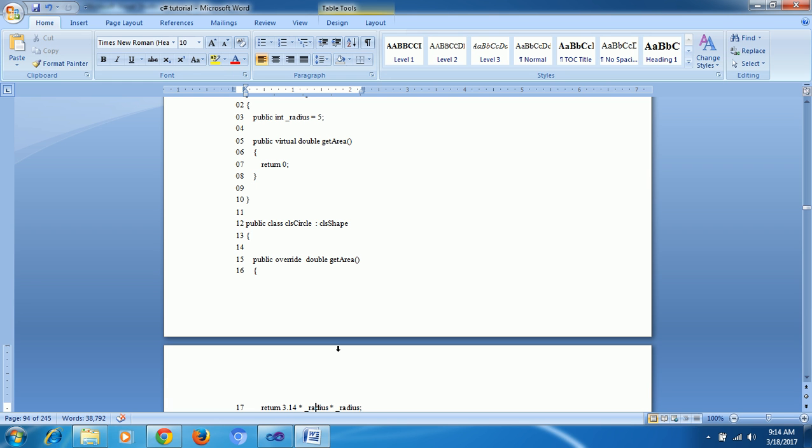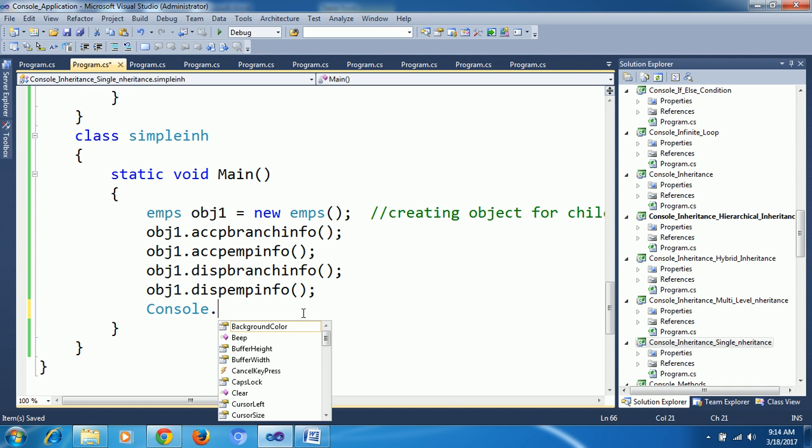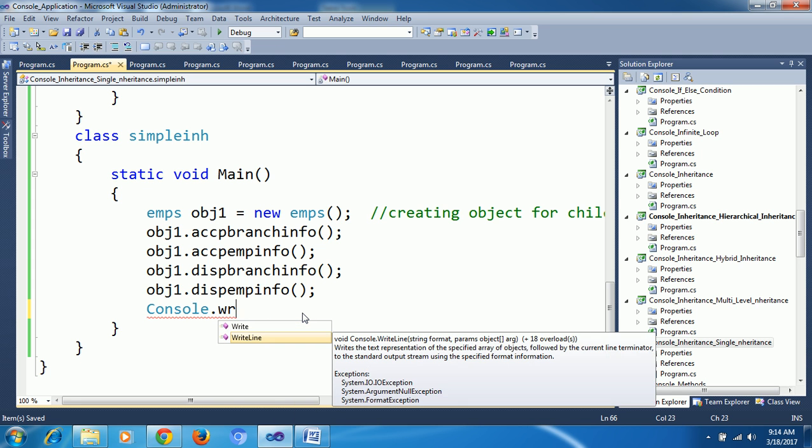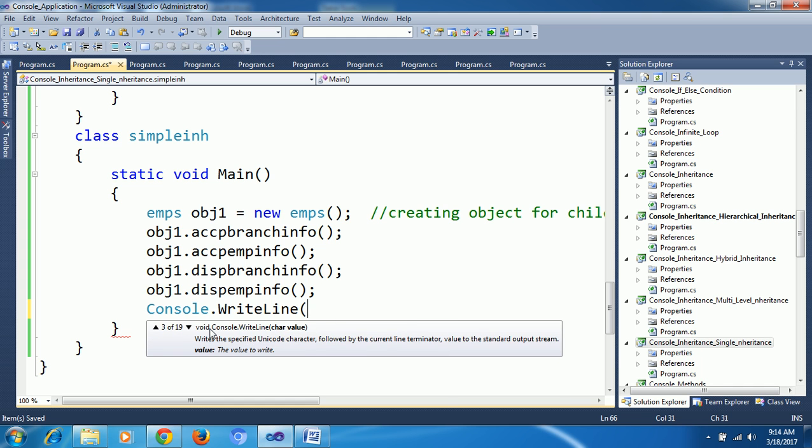One more thing you observe many times: here Console dot, when I press it, automatically it gives WriteLine. WriteLine is one method. When I open it, we can see 1 of 19 overloaded methods. First overloaded method is void Console.WriteLine with no parameters.